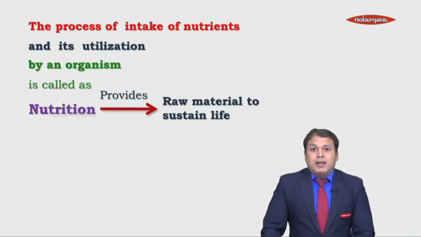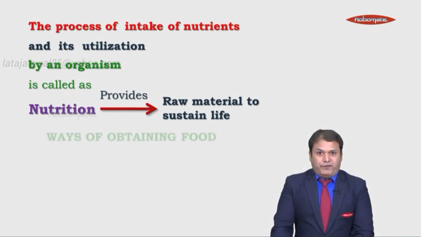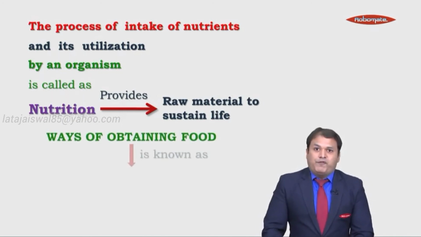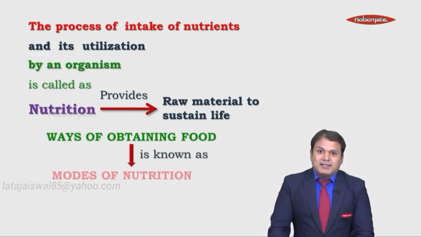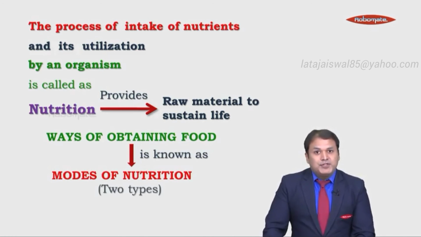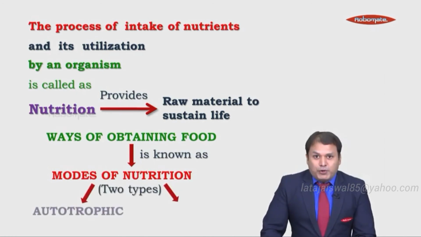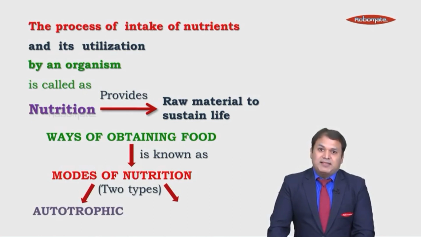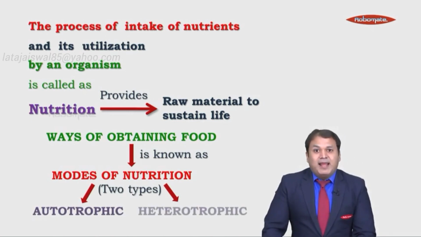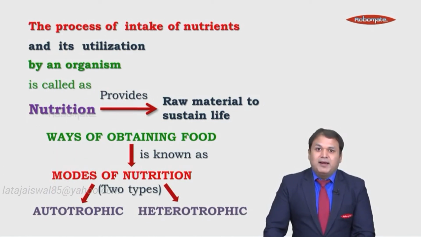Now students, different organisms follow different methods of obtaining food. The ways of obtaining food are known as the modes of nutrition. Now modes of nutrition are basically of two types. The first one is called autotrophic nutrition and the second one is called heterotrophic nutrition. We'll be learning about these modes of nutrition in detail in the next module.